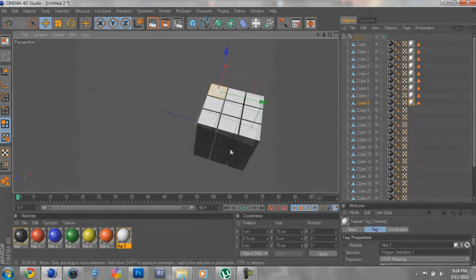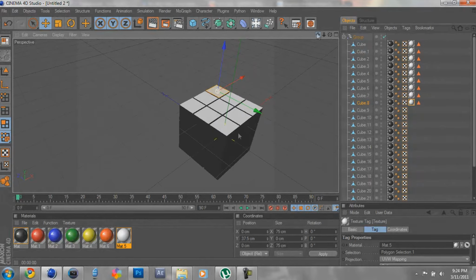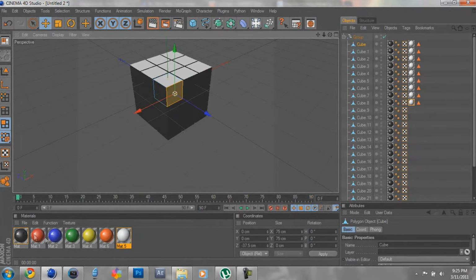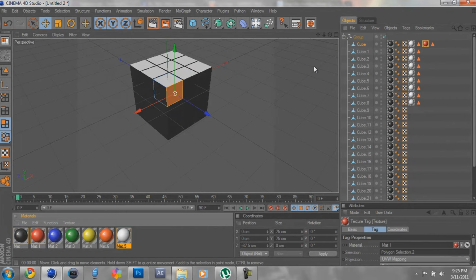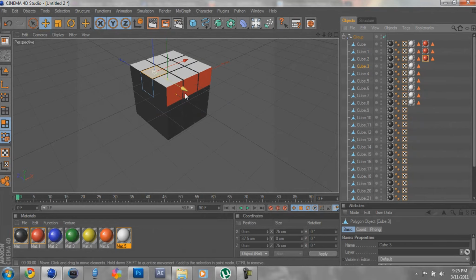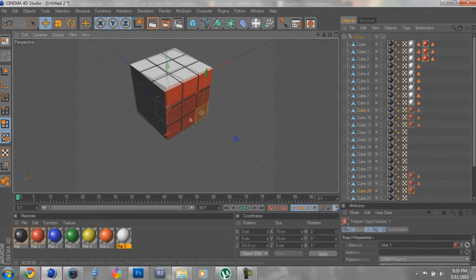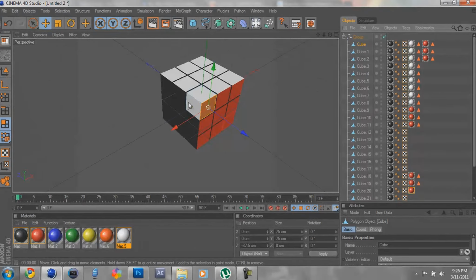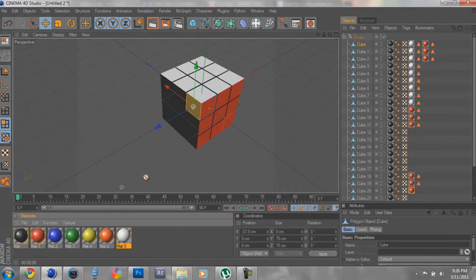Now that your first side is done, you wanna make the second side. So click here. Now just choose red. And then I'll just keep doing this until I have red done, and then I'll come back. Okay, now that red is done, you want to start off again, but click this side and do blue.